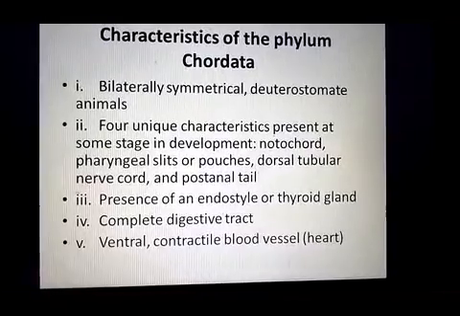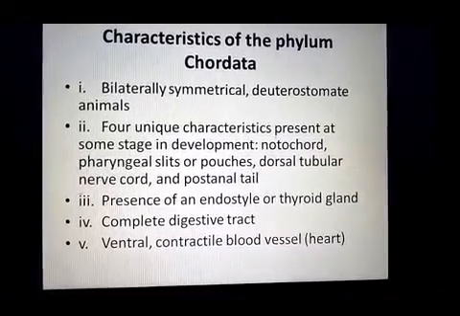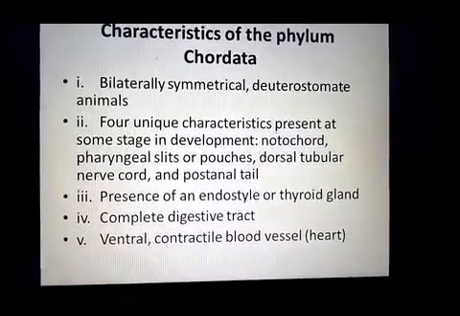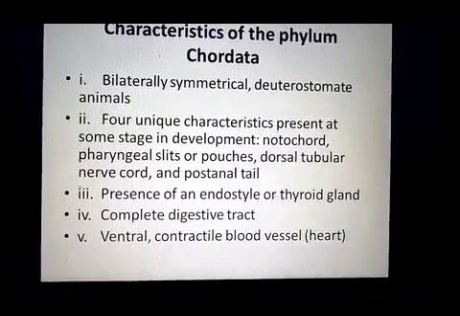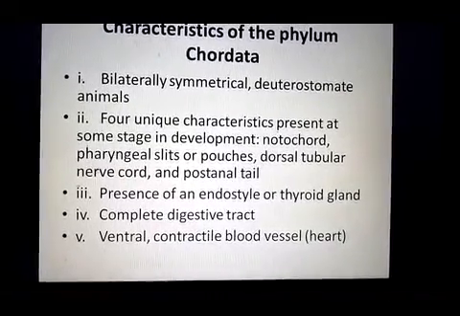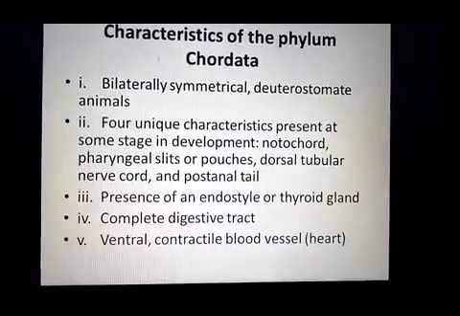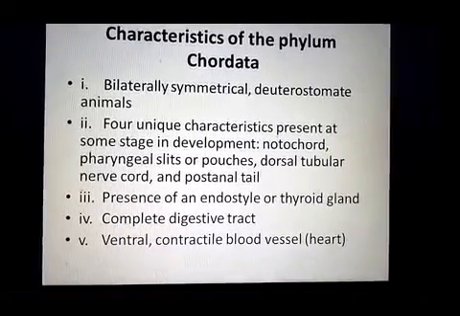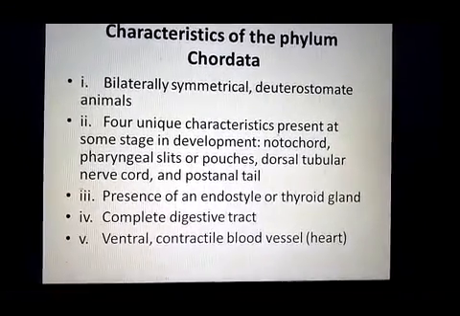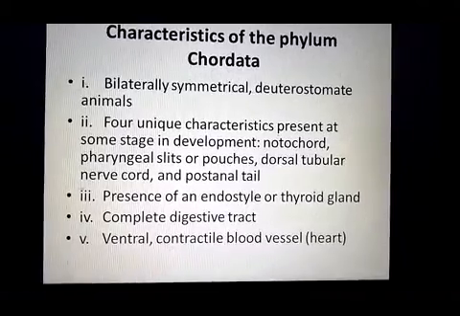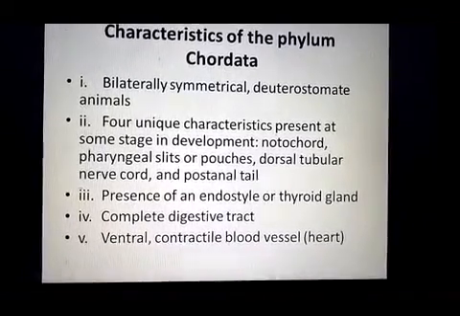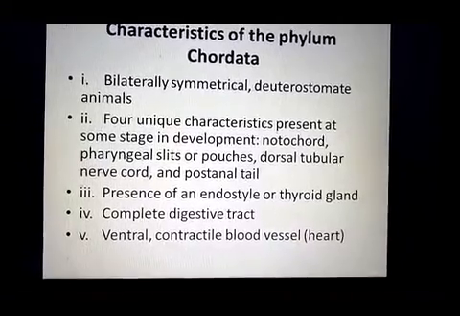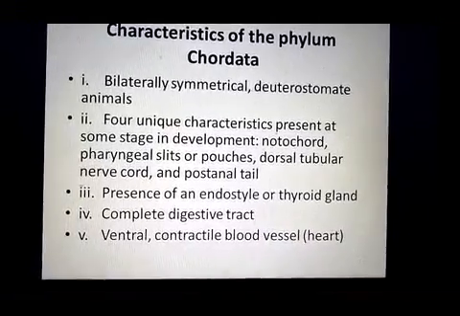The second one is the four unique characteristics of the chordates, and these characteristics are not found in other animals. These characteristics appear during developmental stages. These four characteristics appear simultaneously in the animals, or they appear one by one during their development.